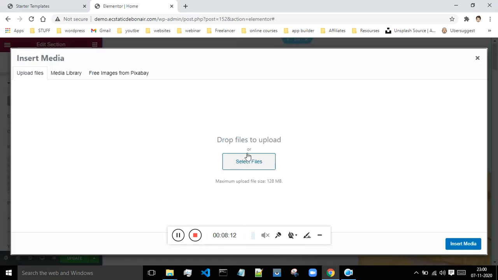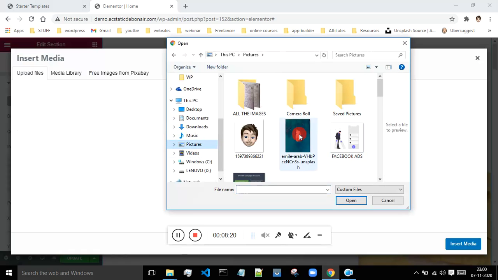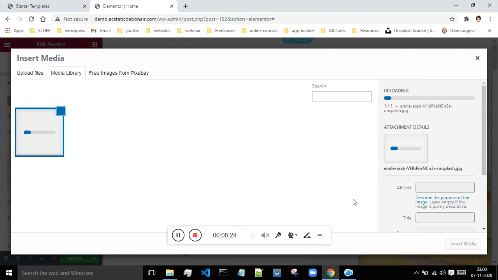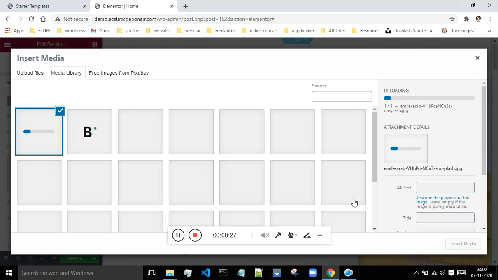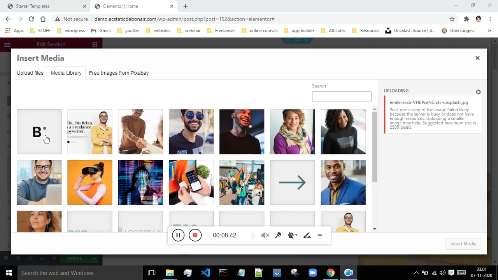You can upload an image from your PC if you have some downloaded images there. Let me just upload this image and see how it looks. Okay, so these are some of the images which are already present with this template. You can select whatever image you want.